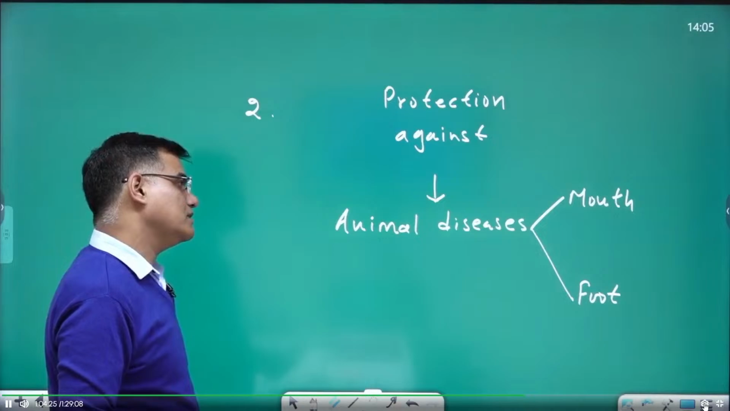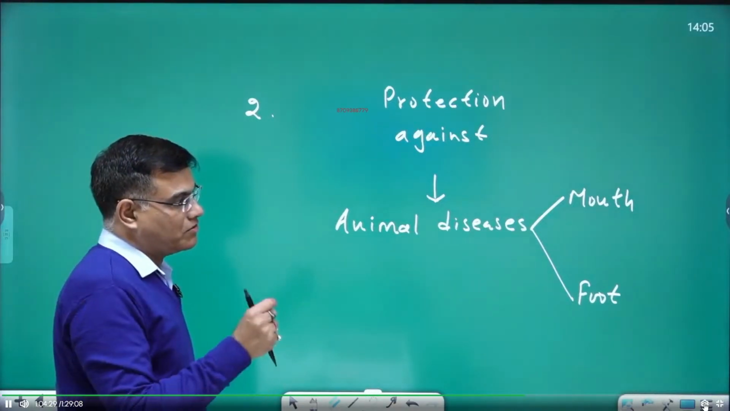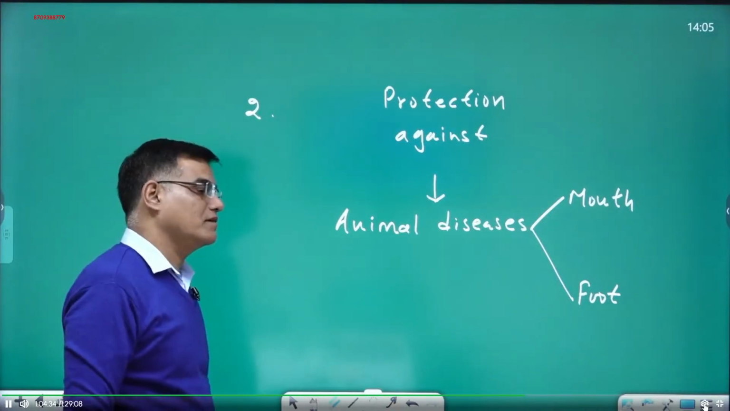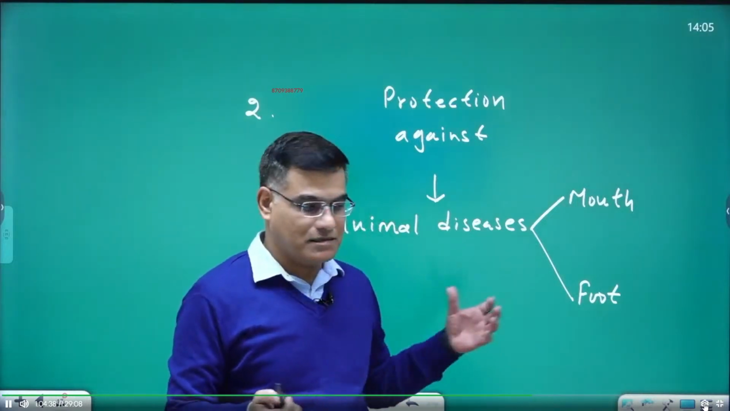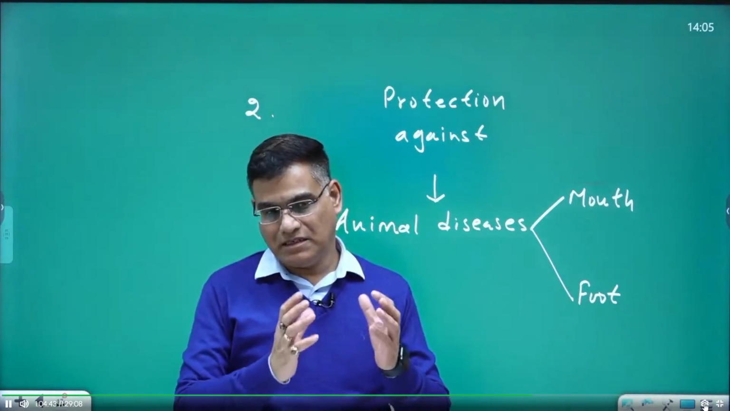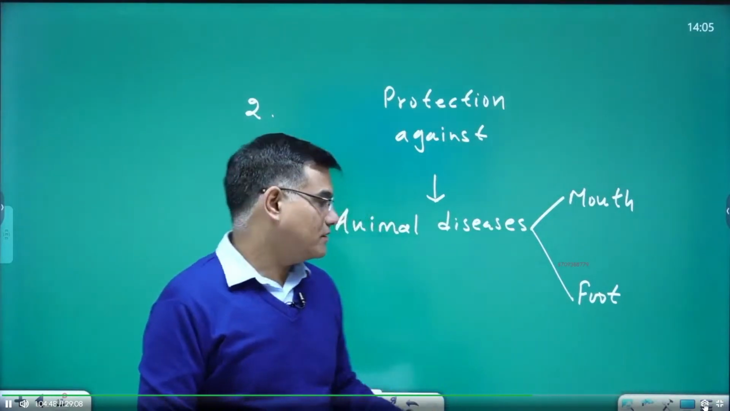Lumpy and various diseases are there. Animal diseases are mostly related to mouth and foot. They are prone to get infected because they chew grass. They go in the jungle, eat different items. So there is a chance that they can get infection. And food is also subject to infection.